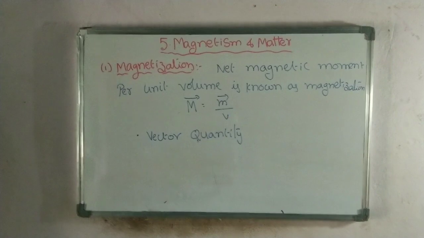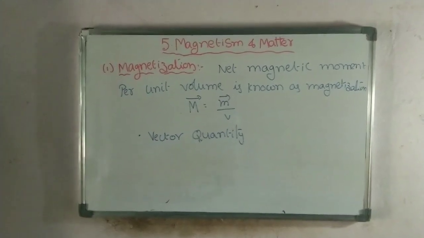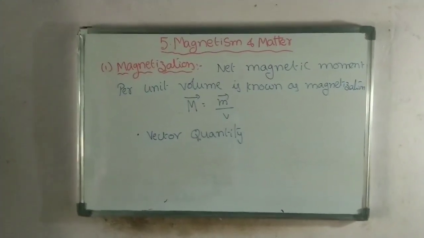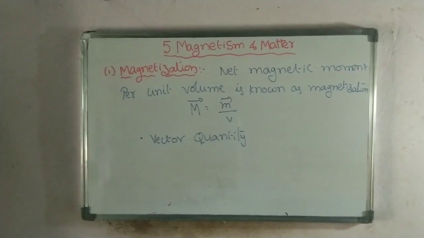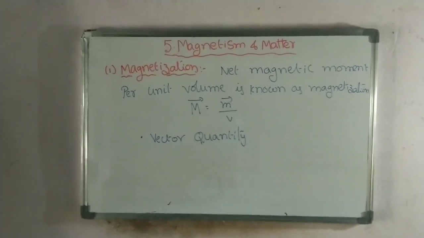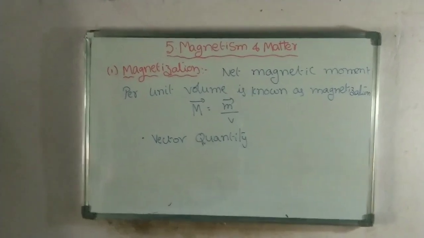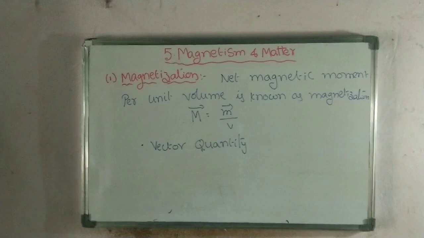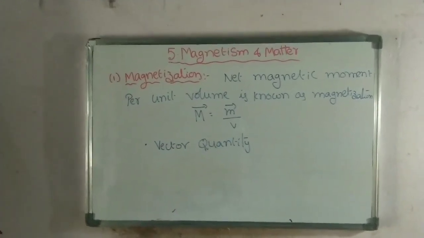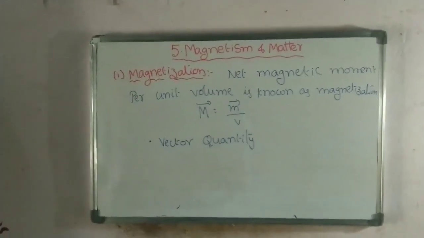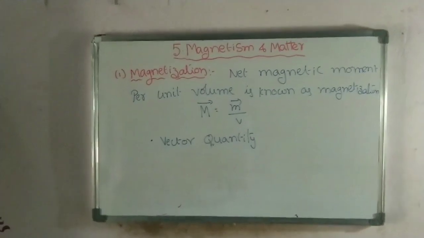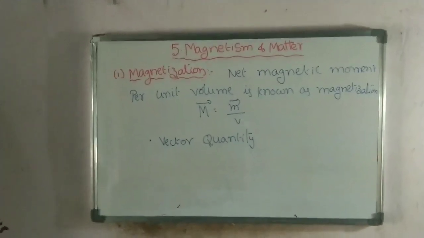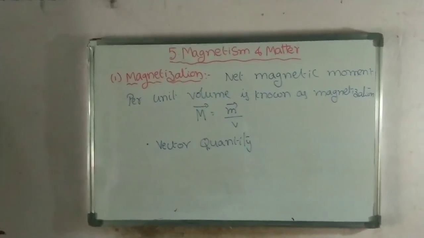The magnetic moment per unit volume is called magnetization, and magnetization is a vector quantity. Why? Because the dipole moment is also a vector quantity, so the magnetization is also a vector quantity. Remember, magnetization is magnetic moment per unit volume. This term is very important to determine the types of magnetic materials.